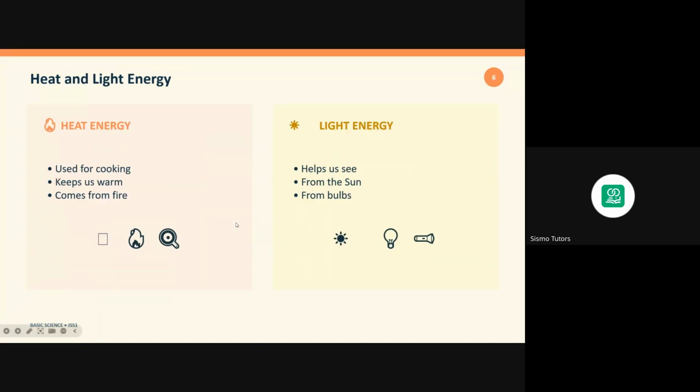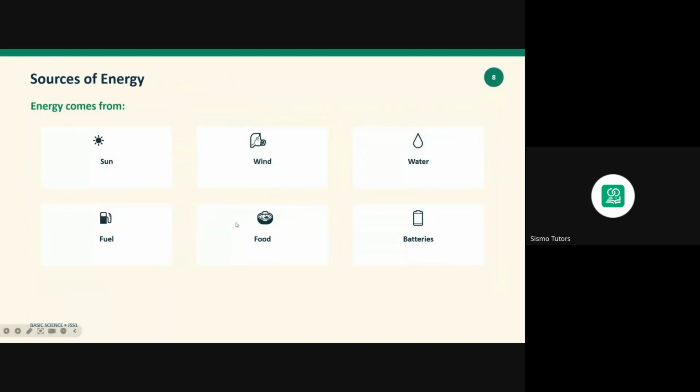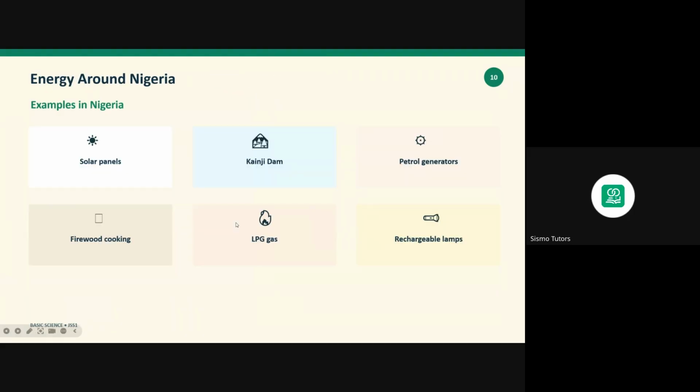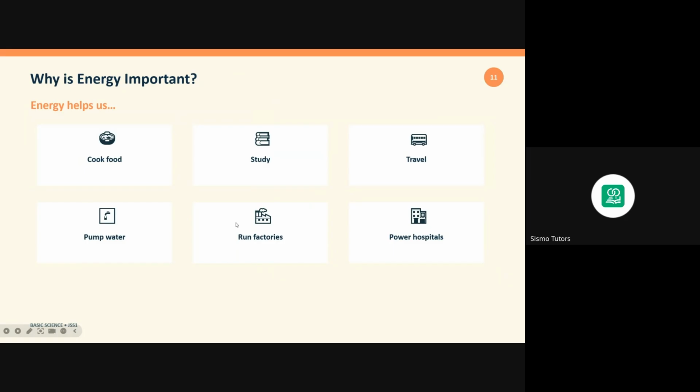You can tell it the kind of color, as my prompt was not too direct. You can specify the kind of color combination you want it to do for you, right? And like I said, use the AI to prompt the AI. Use the chatbot to prompt another chatbot, and then it delivers the work for you. Sound energy, forms of energy, renewable and non-renewable energy around Nigeria. It gives that example we prompted before.